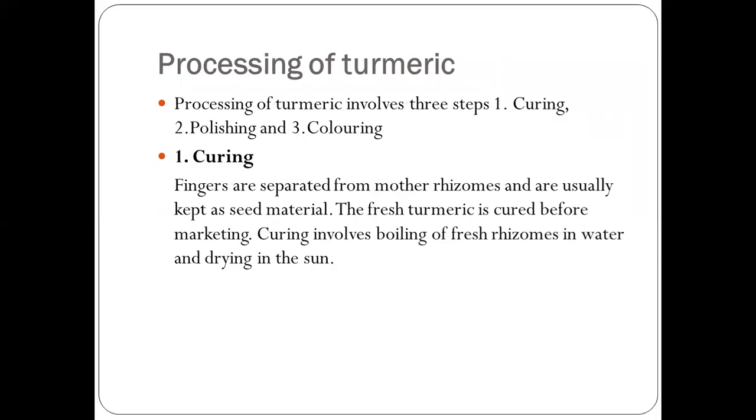Next is processing of turmeric. So how to process turmeric? The processing of turmeric involves 3 steps: curing, polishing, and coloring. First is curing. Fingers are separated from mother rhizomes and are usually kept as seed. The fingers attached to the mother rhizomes are separated completely, and they are used as seed material for the next season. The fresh turmeric is cured before marketing. So before marketing turmeric, first we have to cure it.